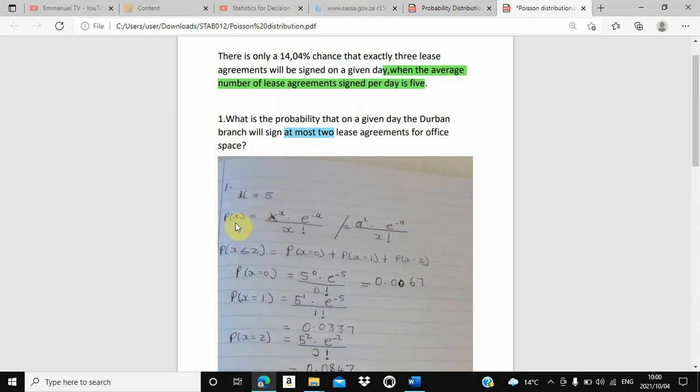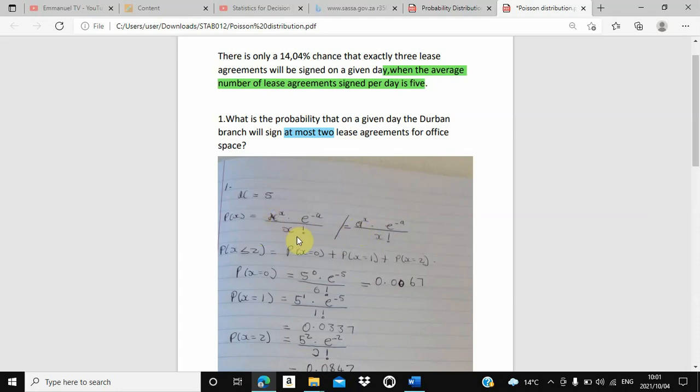The formula of Poisson distribution probability is that the probability of x is equal to mu to the exponent x times e to the exponent minus mu, divided by x factorial. This e you will find on the calculator. So this mu here is the average. If you don't write mu in this way, you may write it as average, but we know that average in Poisson distribution is the mean, and this thing here is the mean also.